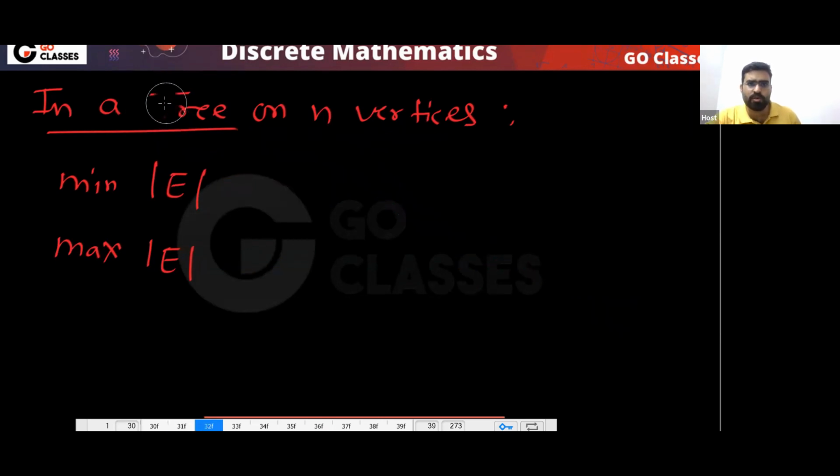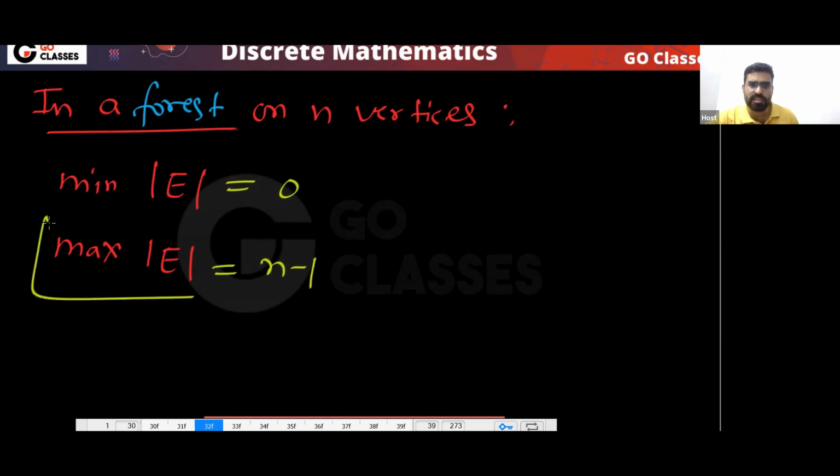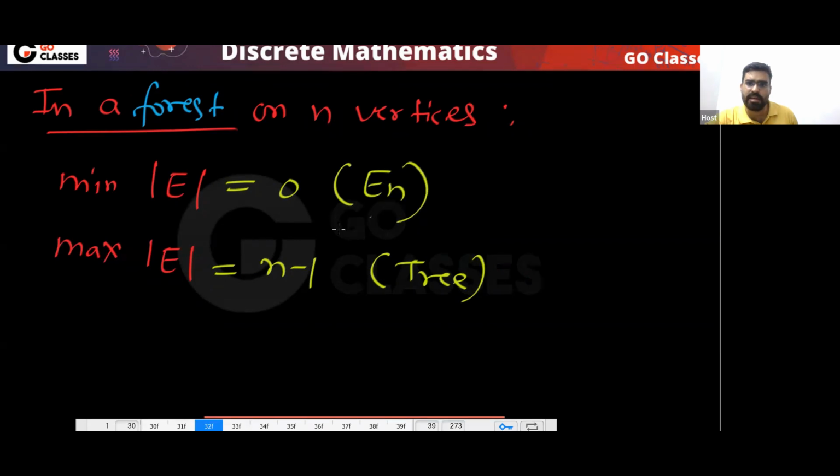But if I ask you the same question for a forest, then the minimum will be 0 and the maximum will be n minus 1. This type of forest will be a tree, and this other type of forest is basically your E_n, the edgeless graph on n vertices.